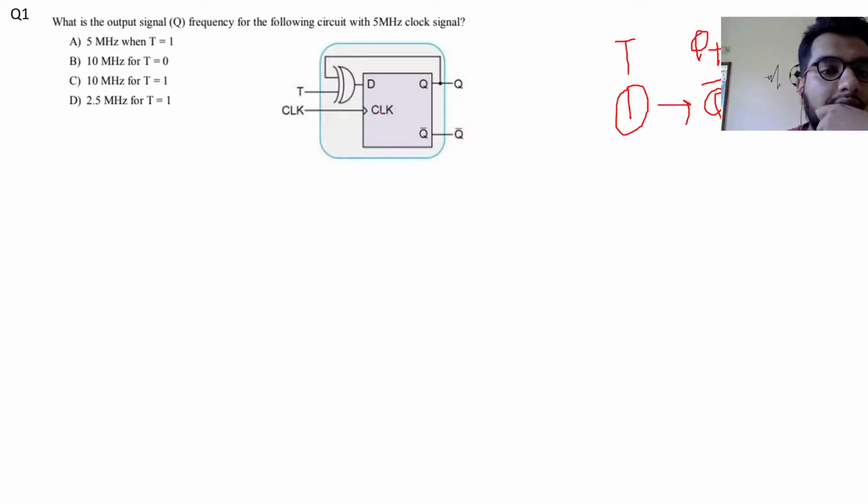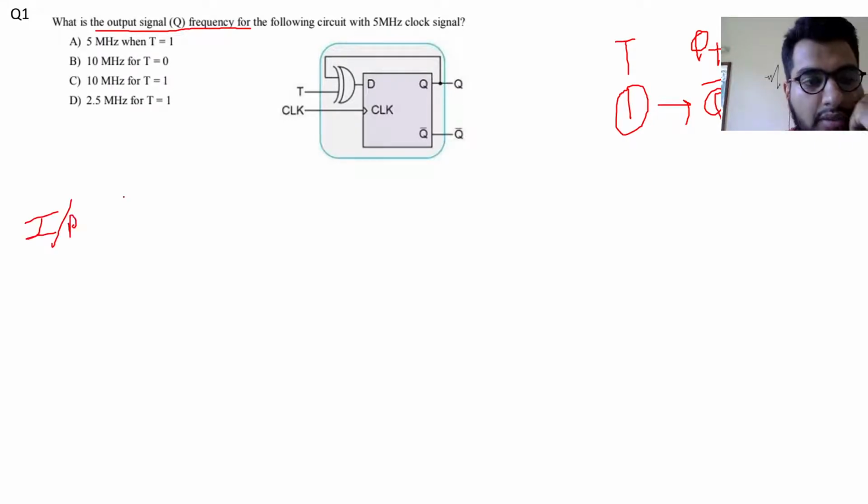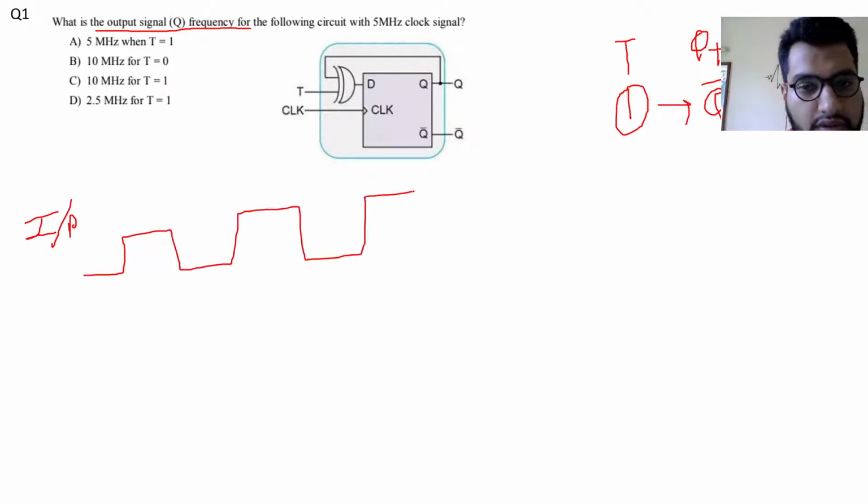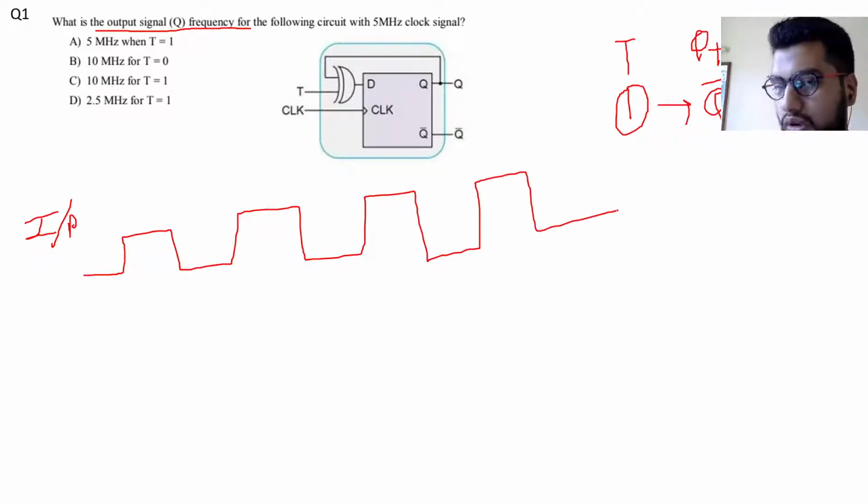We are asked what is the output signal frequency for the following circuit. The input clock frequency is 5 megahertz, and this is a positive edge triggered flip flop. Let me draw a waveform for the clock.